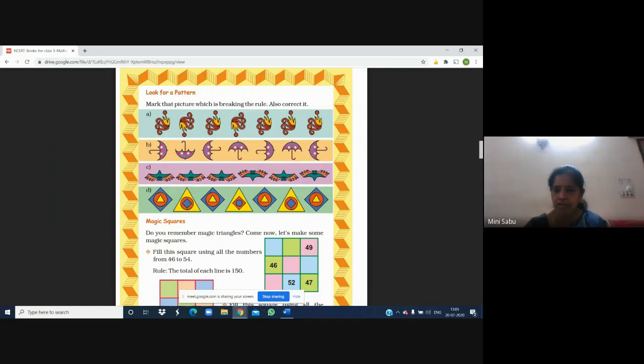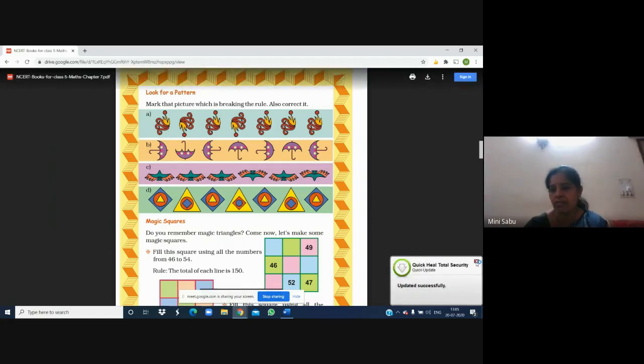Up, down, up, down, up, down. The rule is correct. One more chance is there. You can make a circle here, and let this bird also fly down. Then what will come? 3 birds flying up, 3 birds flying down. Then also there is a pattern. It is up to you what you have to do.